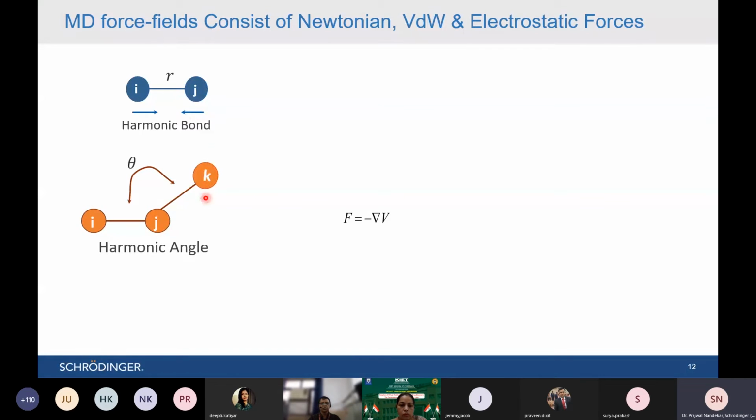Similarly, whenever it is between two atoms, it can move. Whenever it's between three atoms, there is a harmonic angle, which is nothing but the moving. If it is between four atoms, then it is